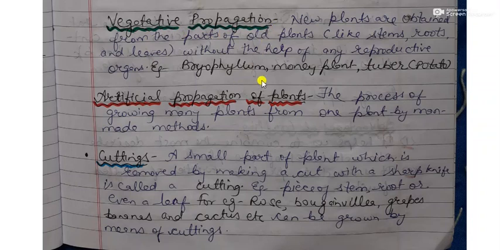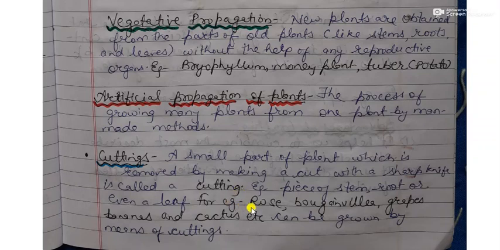It takes place in bryophyllum, money plant, potato tuber and many more plants. Artificial propagation of plant means the process of growing many plants from one plant by man-made methods. The artificial propagation of plants includes the method of cutting. In this method, a small part of the plant, known as a cutting, is used to produce a new plant.